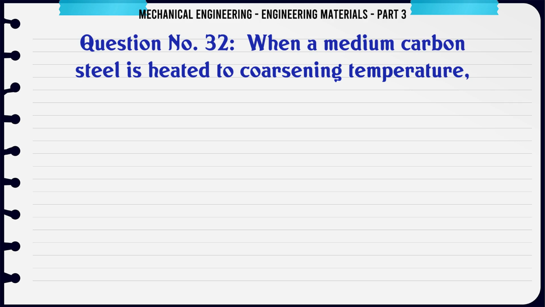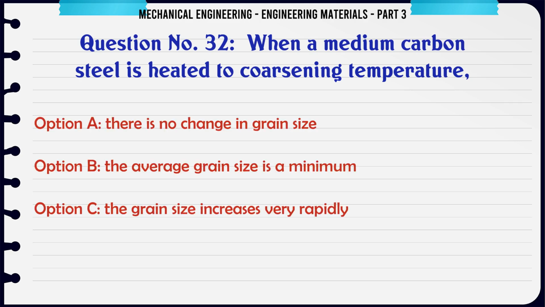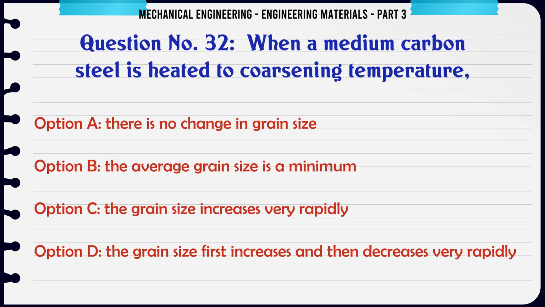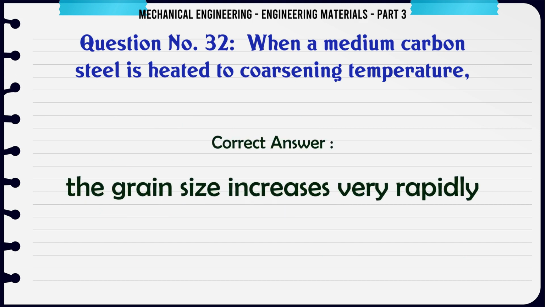When a medium carbon steel is heated to coarsening temperature: A. There is no change in grain size. B. The average grain size is a minimum. C. The grain size increases very rapidly. D. The grain size first increases and then decreases very rapidly. The correct answer is the grain size increases very rapidly.